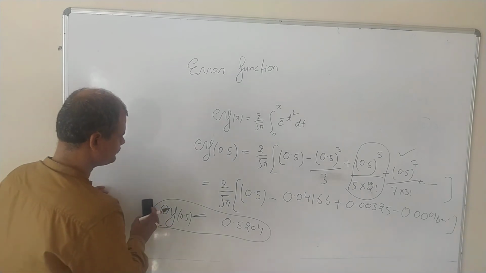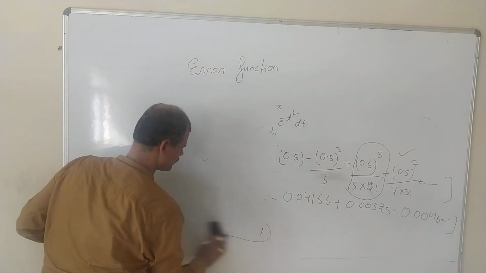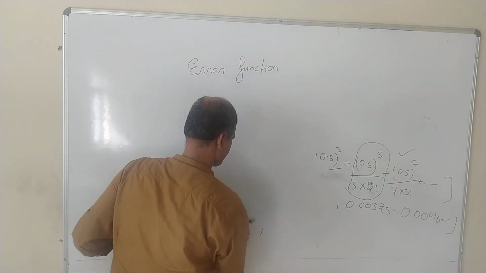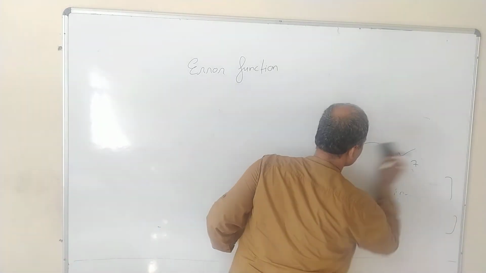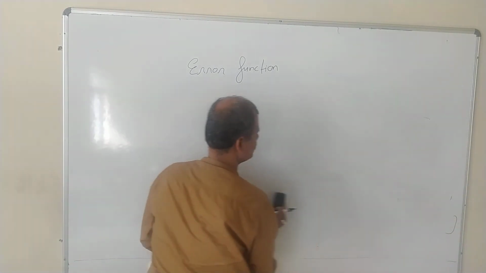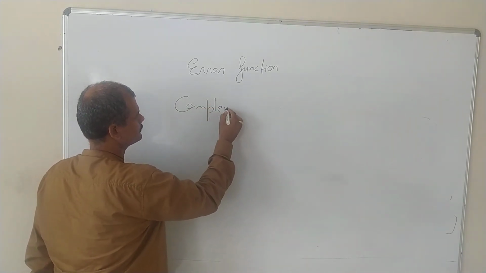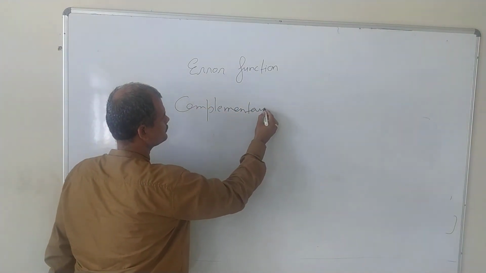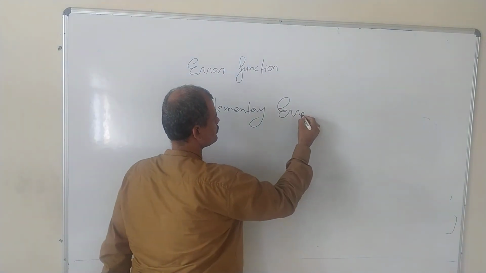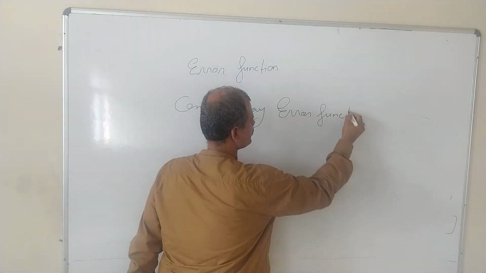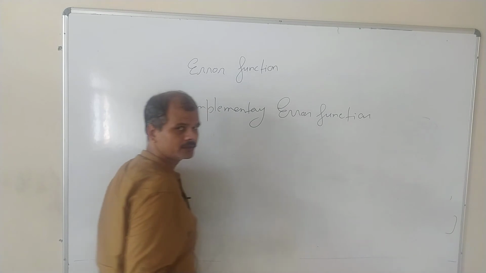So this was the property of error function and expansion of error function. And next we have complementary error function. Complementary error function.